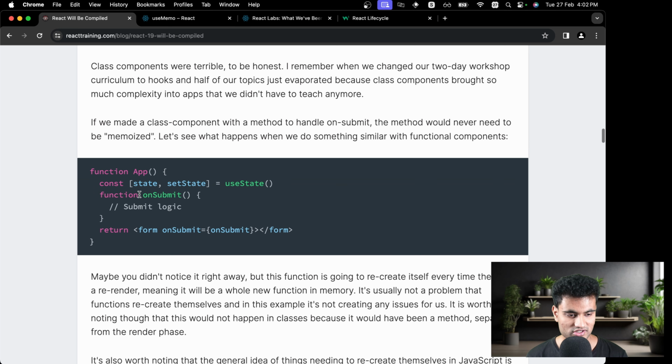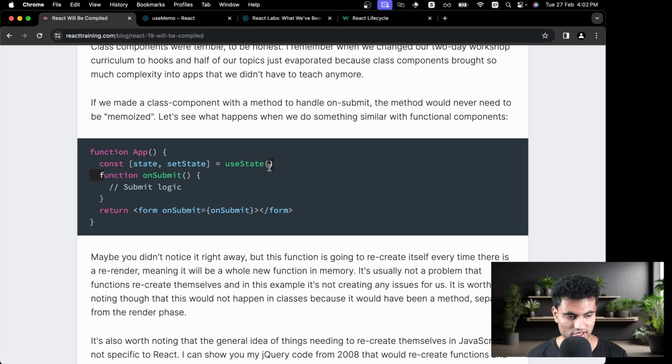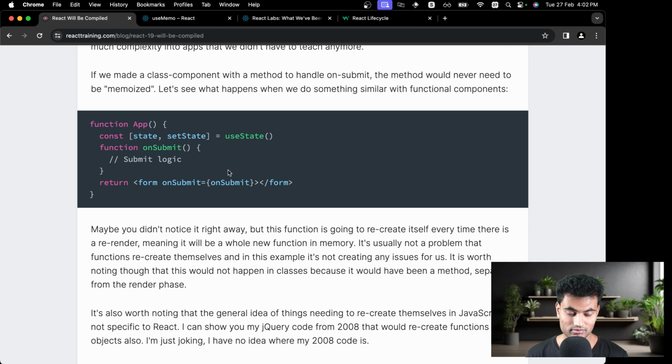So we have a simple app component here. We have a state, we have an empty state, we have an on submit, and we have a simple form with an on submit handler. Whenever someone submits the form, this function will be executed, and we just have the state to demonstrate. If we change the state, the component needs to re-render. So we are just showing what's happening here.